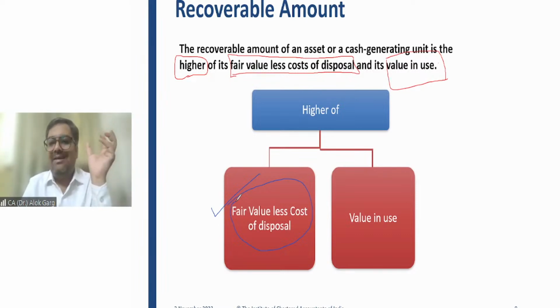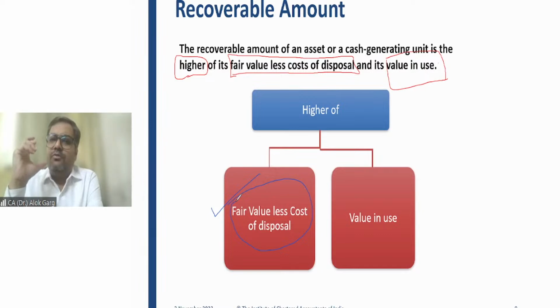For example, the transfer charges of this car is 25,000 rupees. So 6 lakh minus 25,000, that is 5,75,000, is my fair value less cost of disposal. So that is number one, fair value less cost of disposal, 5,75,000. Okay.